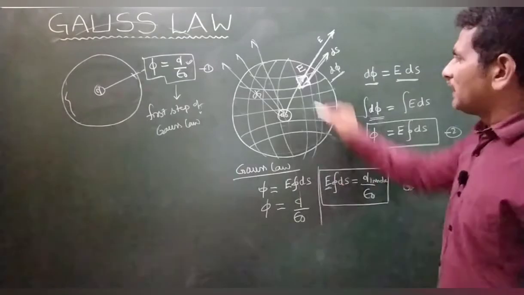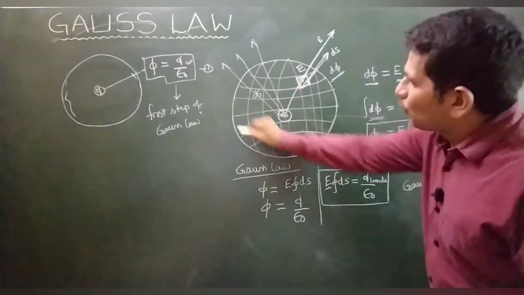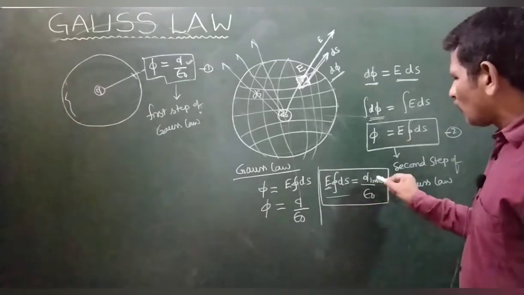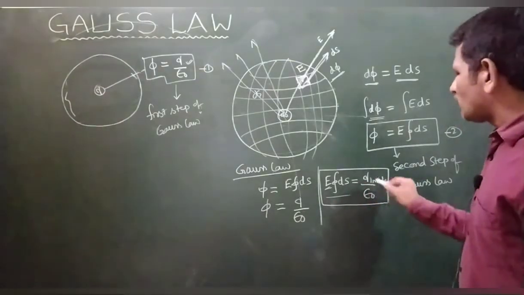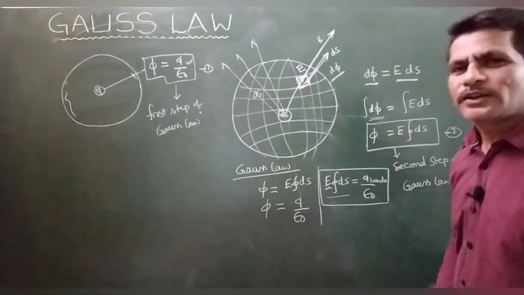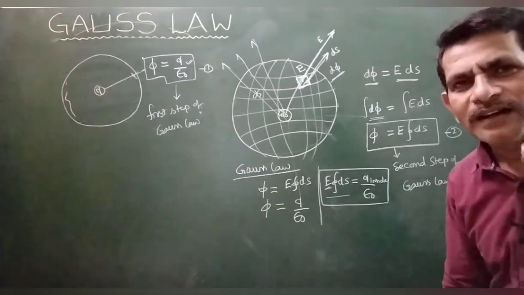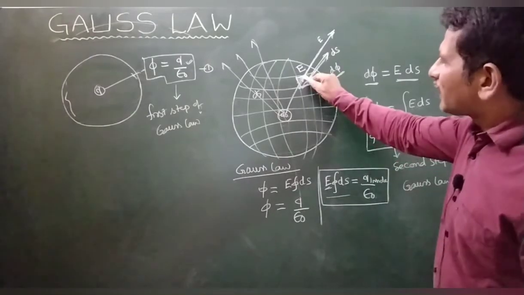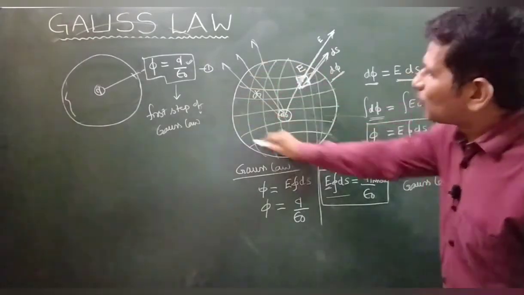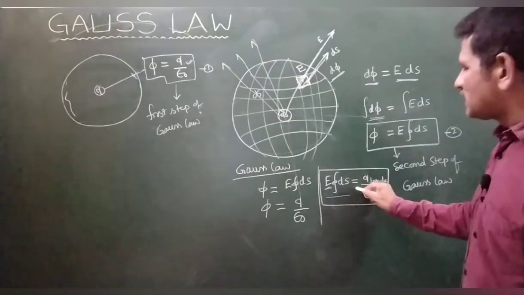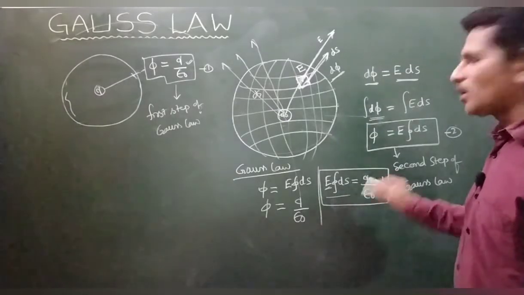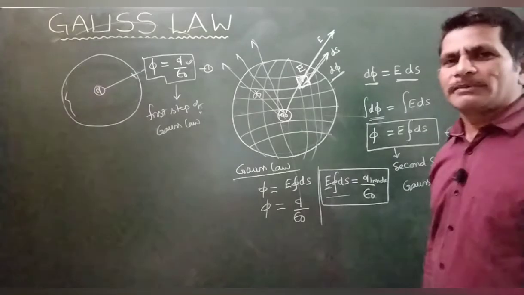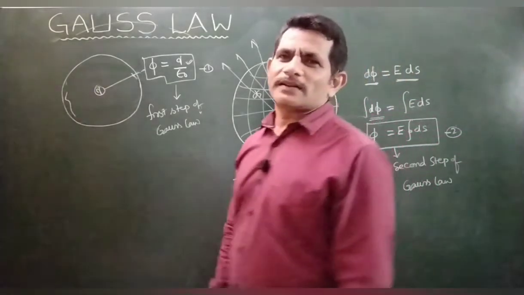Electric field intensity at a point and closed surface area product is equal to 1 by epsilon naught times the charge inside the closed surface area. That is the Gauss law. Are you getting my point? The Gauss law is nothing but the electric field at a point and the closed surface area product is equal to 1 by epsilon naught times the charge inside. This mathematical statement is called Gauss law.